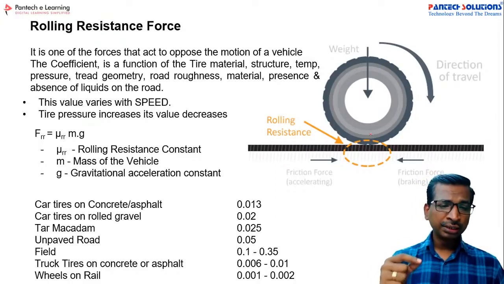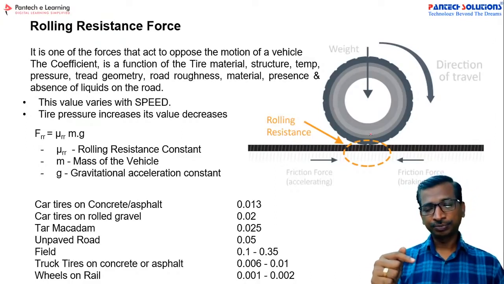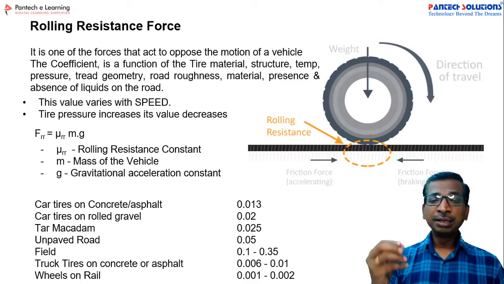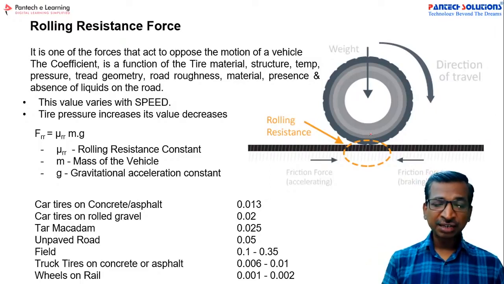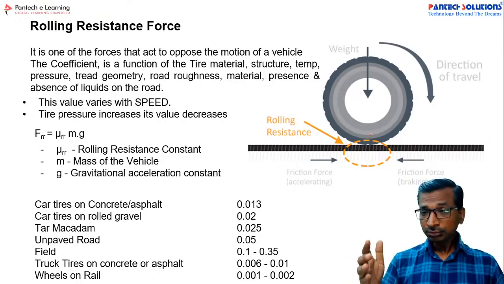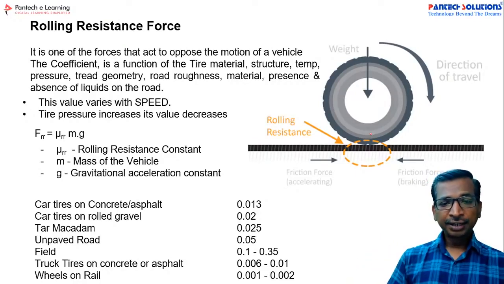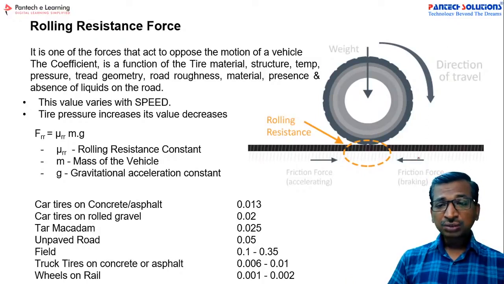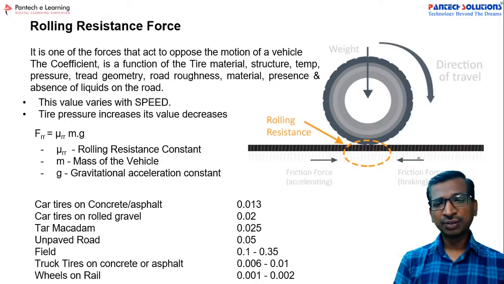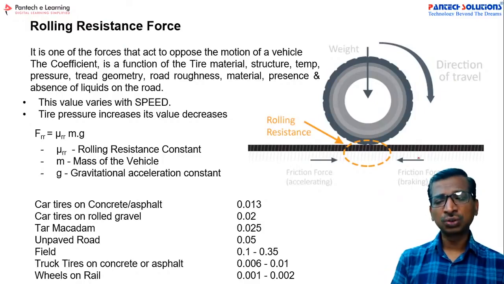This coefficient depends on the tire material, road type, temperature of the tire, and pressure in the tire. There are a lot of parameters to identify the coefficient. Now, this force acts opposite to the motion of the vehicle, so the push force needs to overcome this force also.